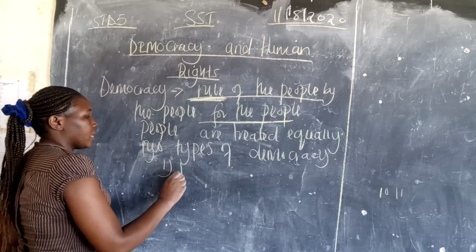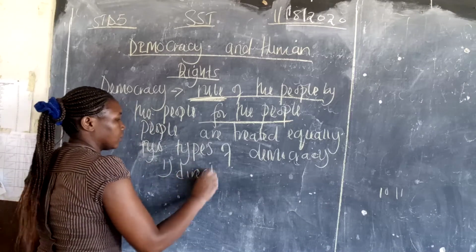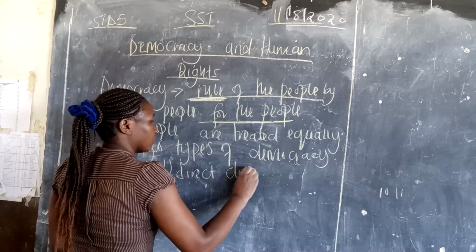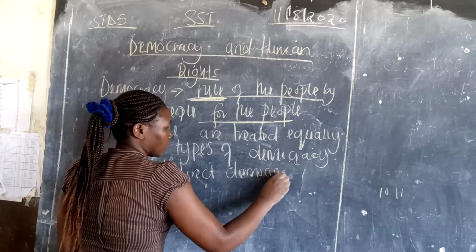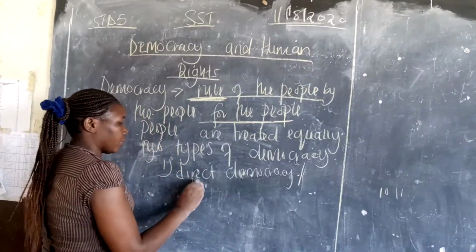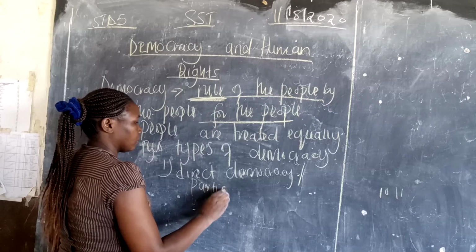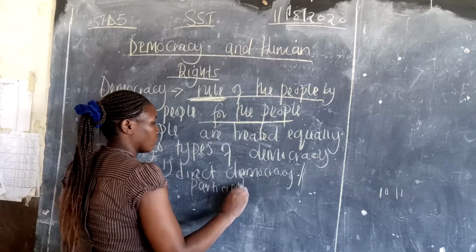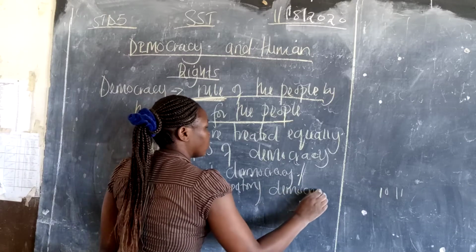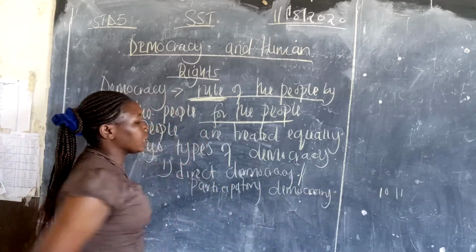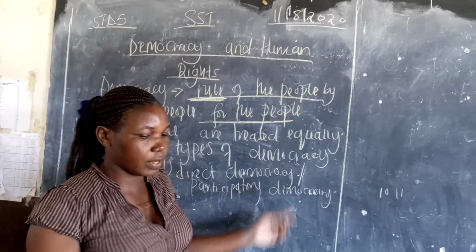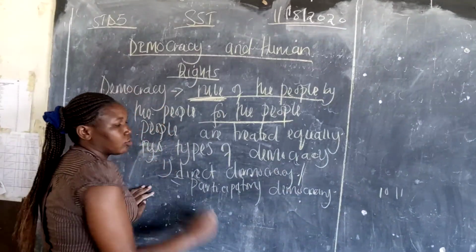One is direct democracy, or participatory democracy. So in exam you can find these two types of democracy, and each has two names.